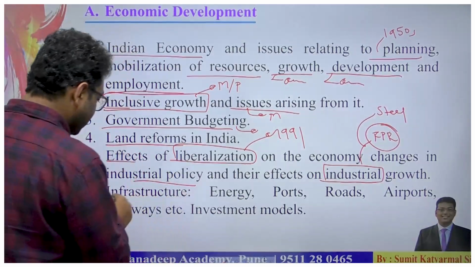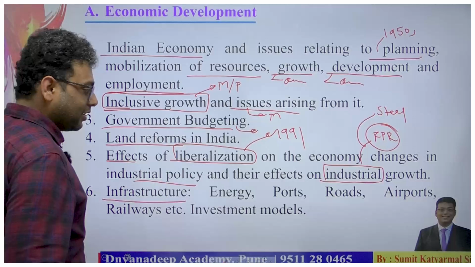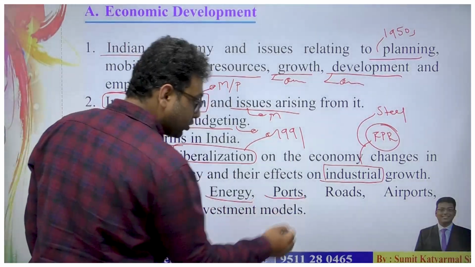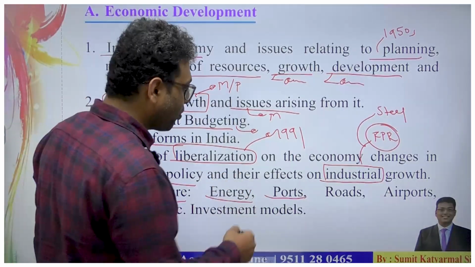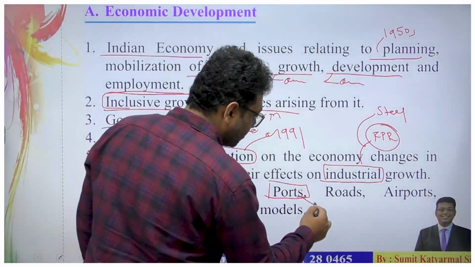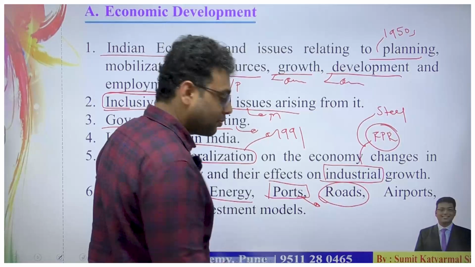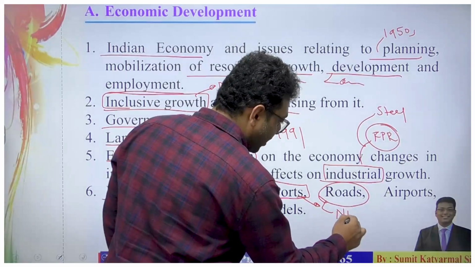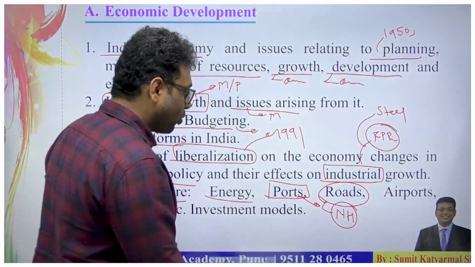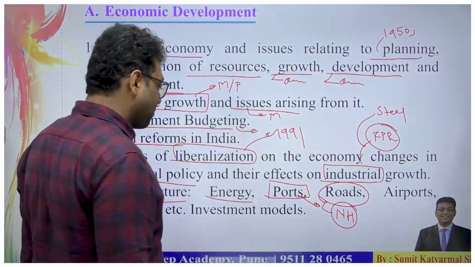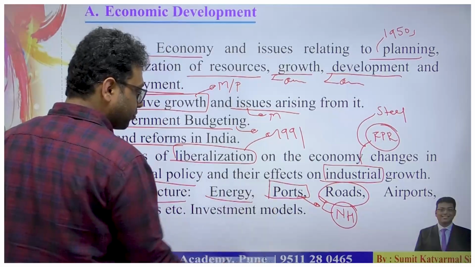The next point of the syllabus is infrastructure, that is energy, ports. UPSC asked questions related with ports, then roads, definitely. The best example is national highway related questions. Then ports: major ports, minor ports, inland ports.